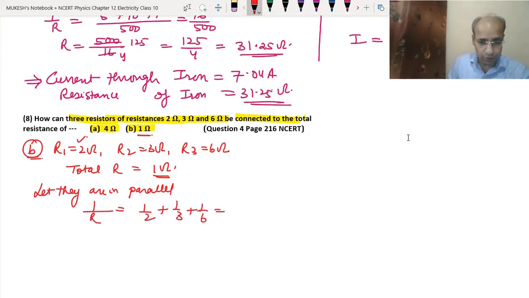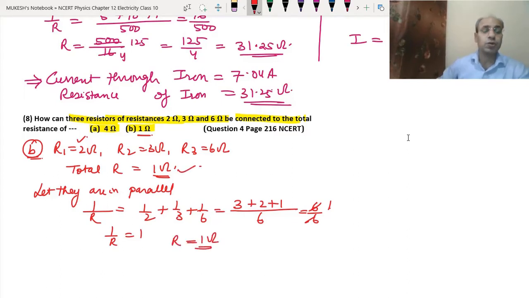Okay. So we will get LCM 6. So it will be 2 3s are 6, 3 2s are 6 and 6 1s are 6. So we got 3 plus 2 is 5, plus 1 is 6, 6 upon 6. Okay, 6 and 6 divided by 1. So we got 1 upon R equals 1. So when we reverse it, it is reciprocated, so R will be equal to 1 ohm. So that is the desired resistance that we have.